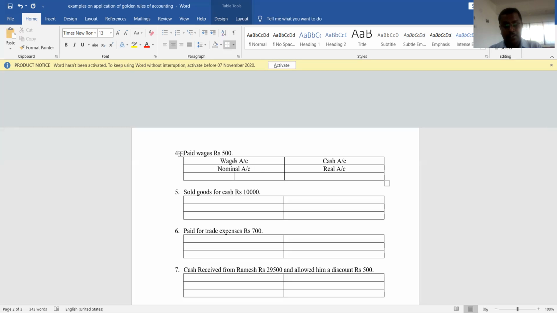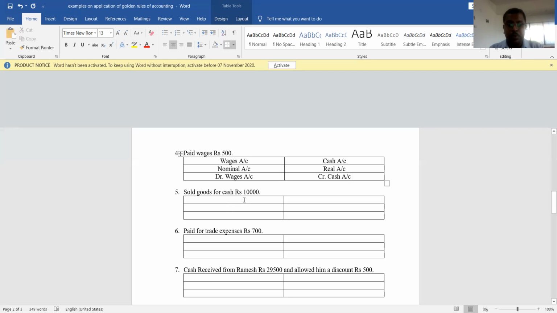Now, we'll apply the debit and credit rules. Here, wages paid. Wages are expenditure. What is the rule of nominal account? Debit all expenses and losses. So, since here wages are expenses, we have to debit which account? We have to debit wages account. Further, here cash account is there. It is a real account. We should see whether it is coming into the business or going out of the business. What is the rule of real account? Debit what comes in and credit what goes out. So wages paid means cash goes out of the business. Since it goes out of the business, we need to credit cash account.